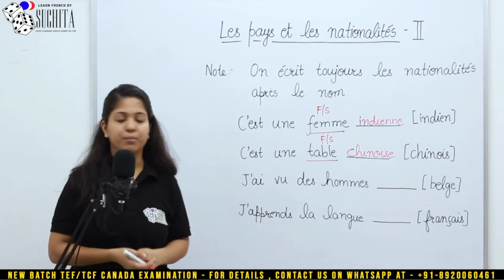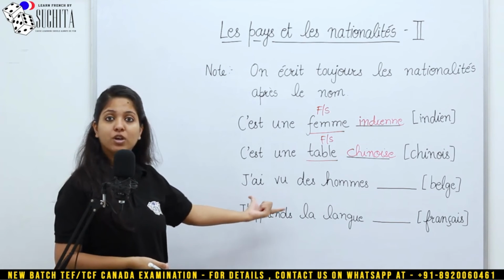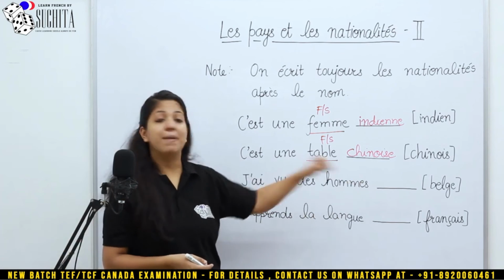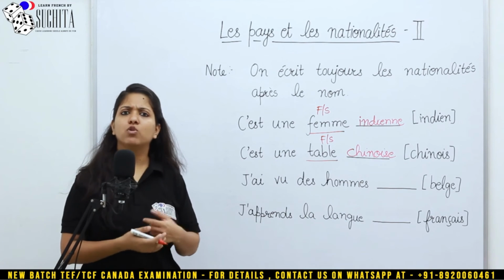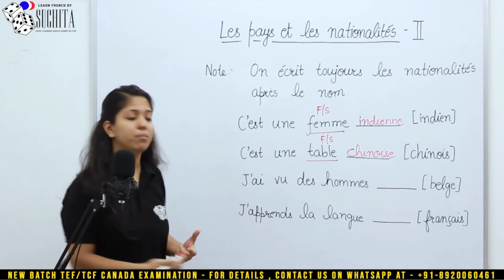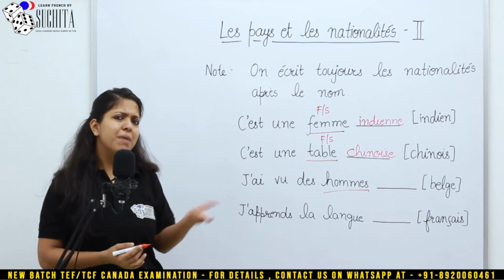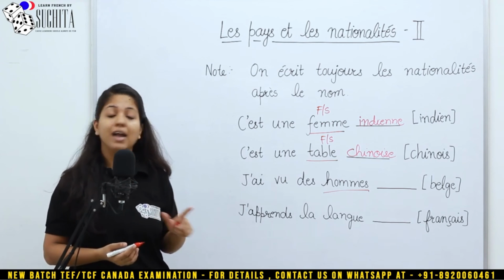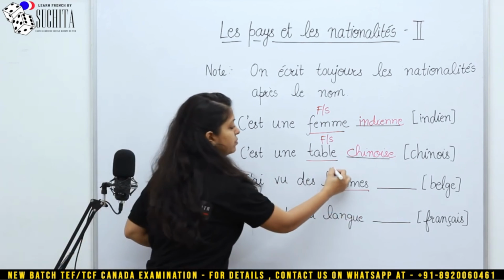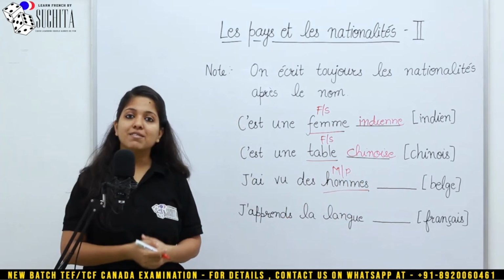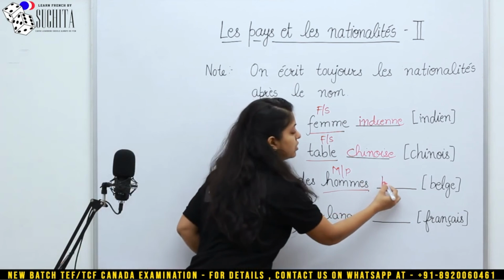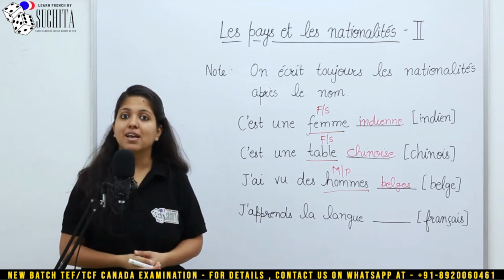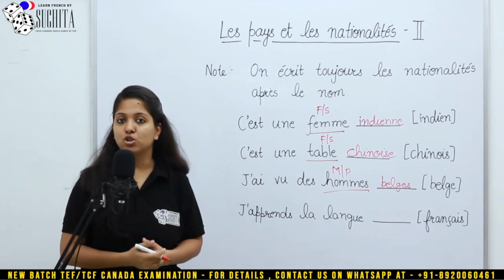Let's look at the third example, which is j'ai vu. Here I've used the past tense. I saw some men belge. Okay. Now we are using belge for the word homme. Homme c'est masculin ou féminin? C'est un homme. Un men. That's masculine and that is plural. Masculin, pluriel. Alors, belge avec S. J'ai vu des hommes belges.